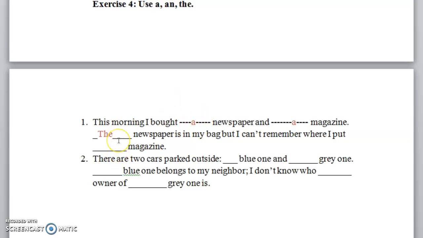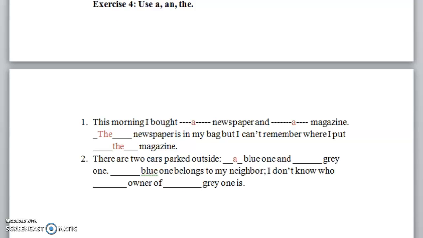The second time I use the. The newspaper is in my bag, but I can't remember where I put the magazine. I mentioned it here, so the second time I use the magazine. There are 2 cars parked outside. A blue one. It's the first time I talk about them, so I don't know them. Yani I use a. And a gray one. The blue one belongs to my neighbor. Now it's specific. It's defined. It's my neighbor's car, so I use the.